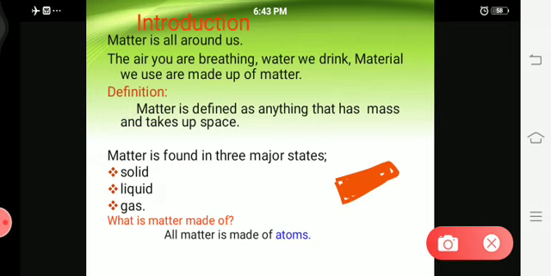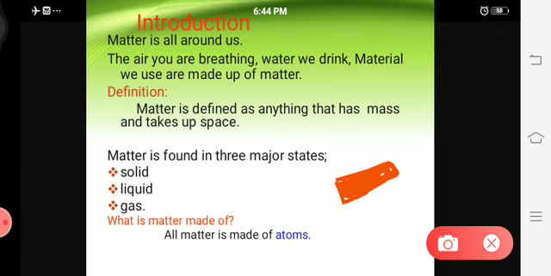So this is called matter. Any substance, it can be anything, say air, water, chalk piece, stone, pencil, everything is matter. It has mass and takes up some space. So that is the definition of matter.